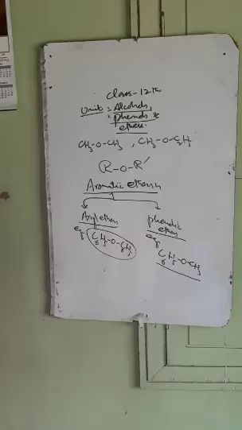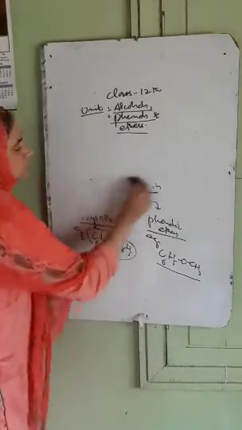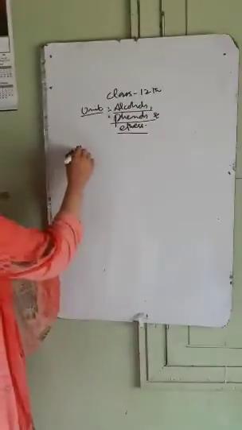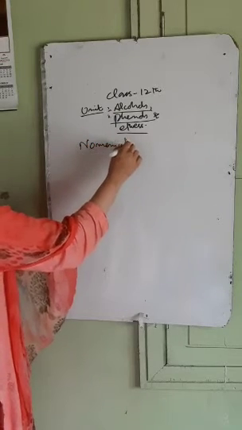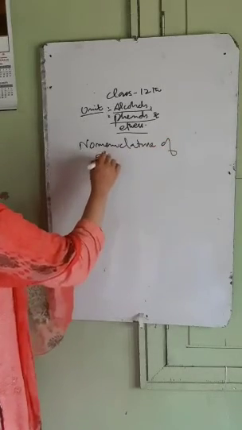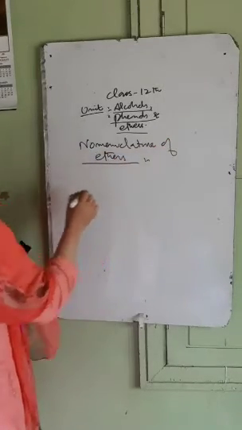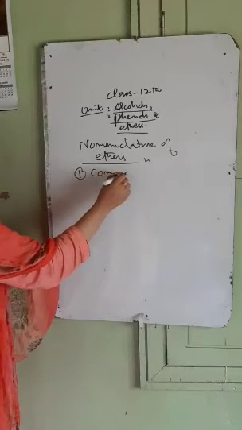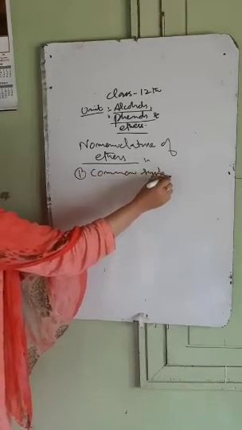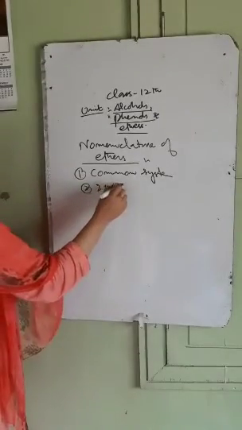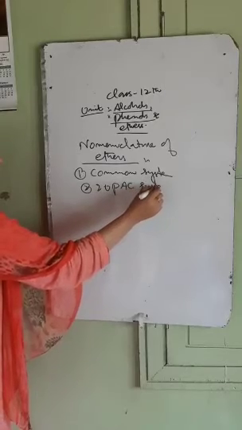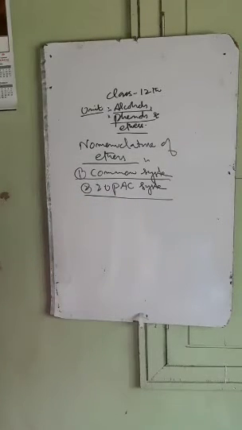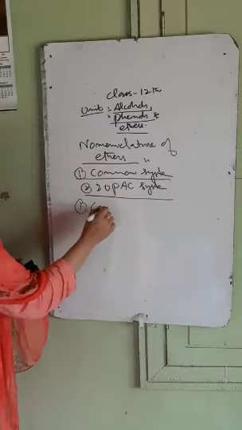Now we have the nomenclature of ethers. We know that we have two systems of nomenclature of organic compounds. One is the common system, and another is the IUPAC system. In the common system, how do we name them, and in IUPAC, how do we name ethers? Number first, the common system.